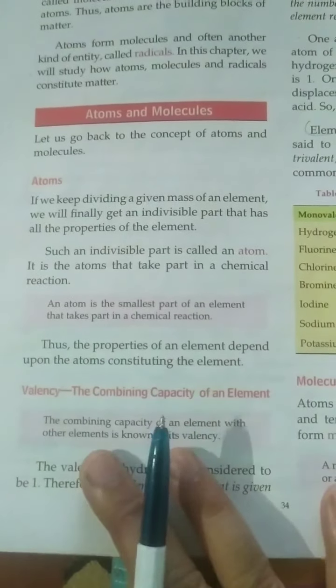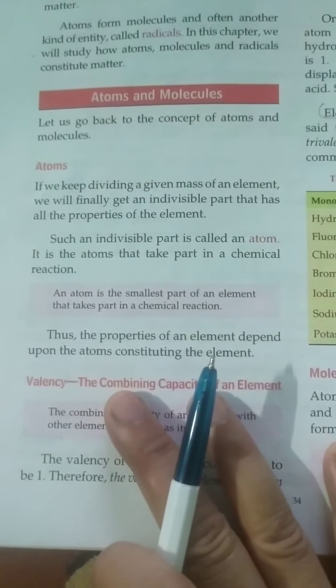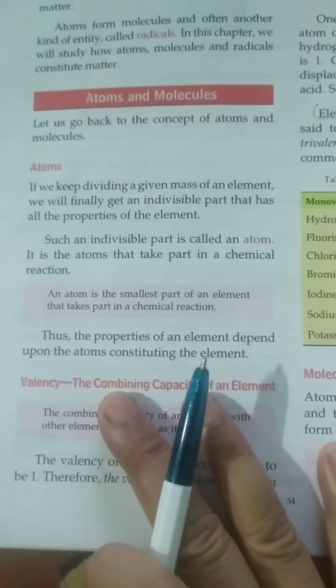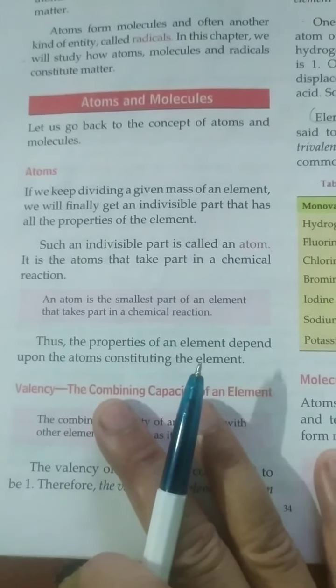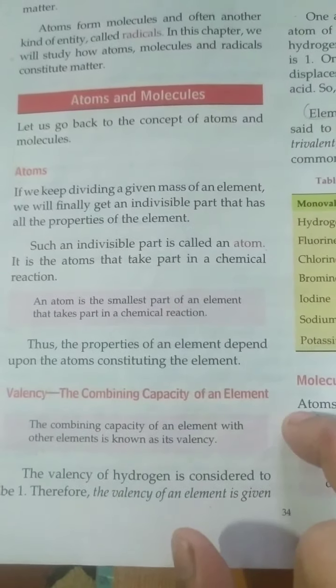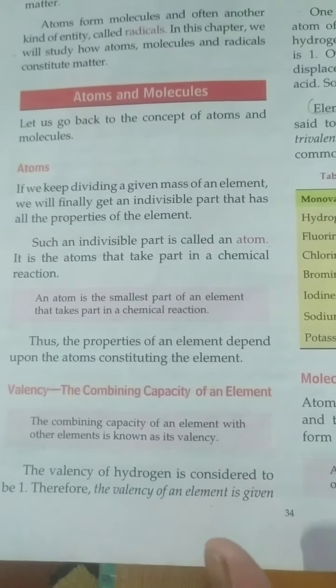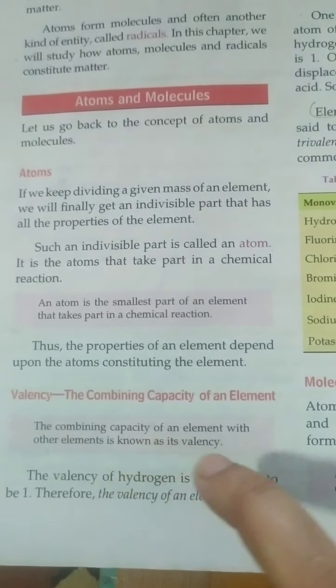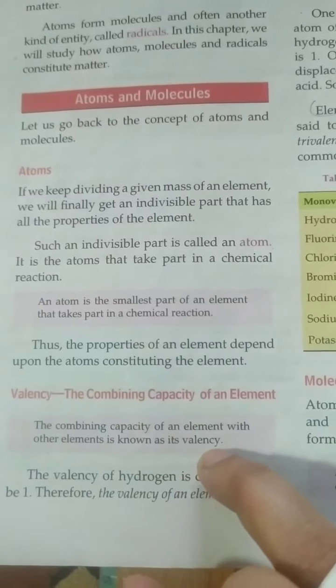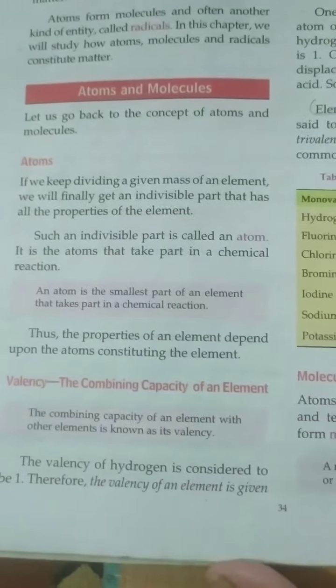Now come to valency. What is valency? Now students, you will learn about the basic concepts of chemistry which will help you in higher classes or later years. So what is valency? The combining capacity of an element is called the valency. It means how two or three elements combine together. The combining capacity of an element with another element is known as the valency.